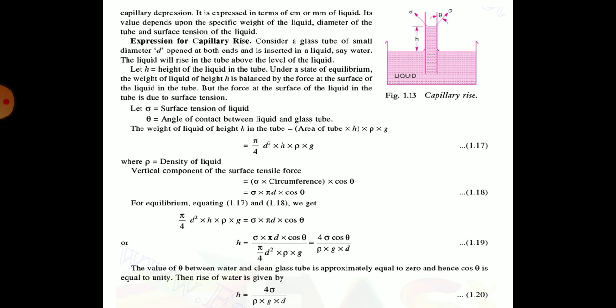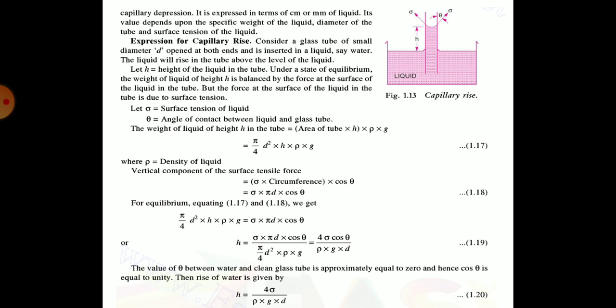We know the circumference is pi into diameter, that is pi d. Therefore vertical component is equal to sigma into pi d into cos theta. Now for equilibrium, equating these two equations, we get pi by 4 d square into h into rho into g equal to sigma into pi d into cos theta.